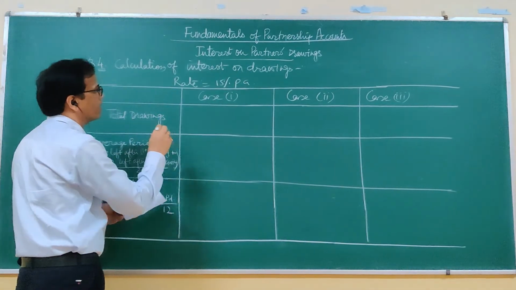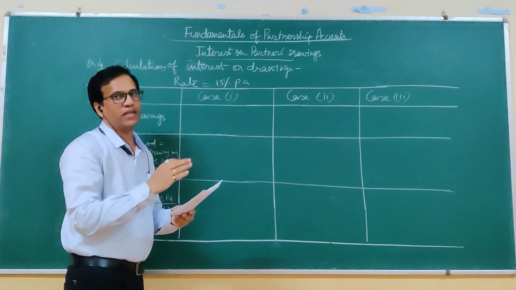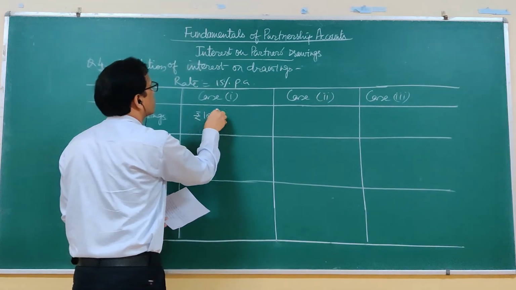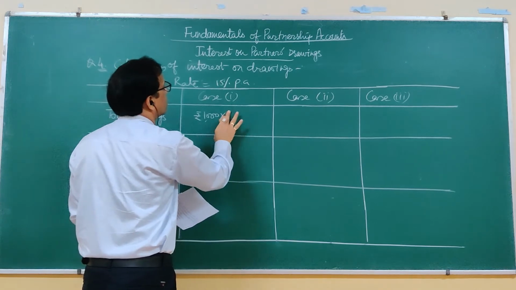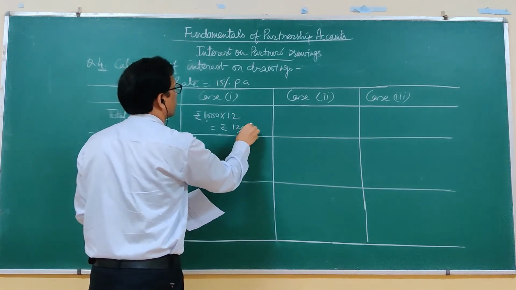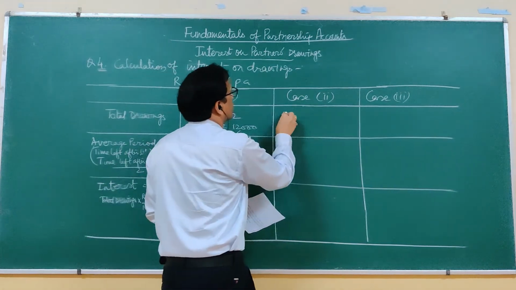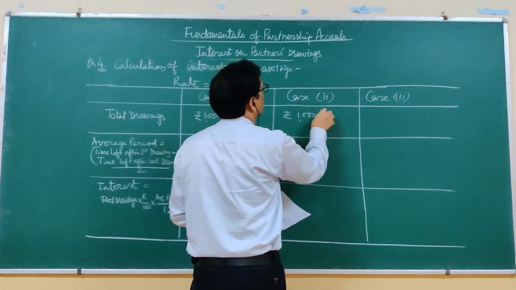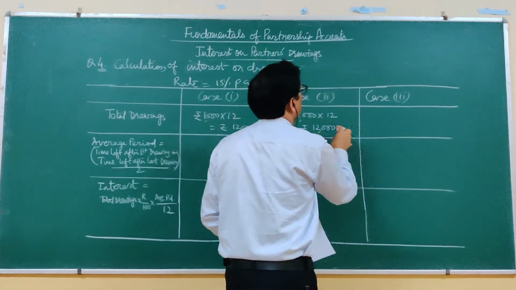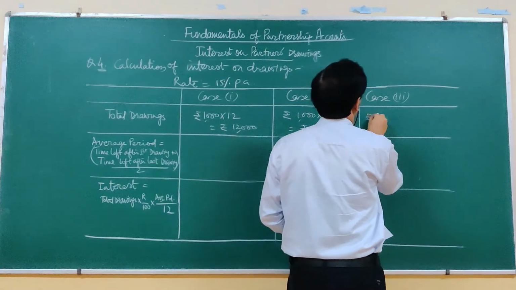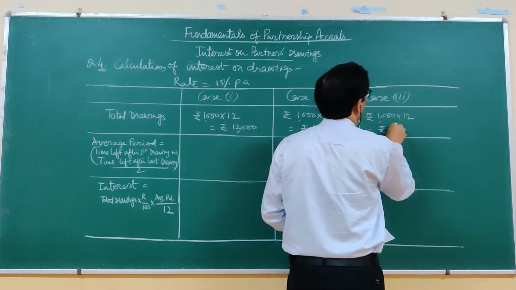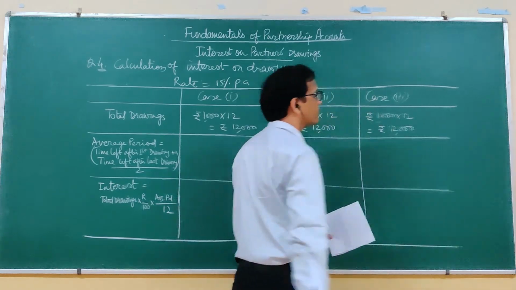So in case 1, case 2 and case 3, in all the cases the amount withdrawn is 1000 rupees per month. So 1000 into 12 months is equal to 12,000 rupees. Here also it is the same, 1000 into 12, 12,000 rupees, and in this case also it is the same, 1000 rupees per month into 12 is equal to 12,000 rupees.